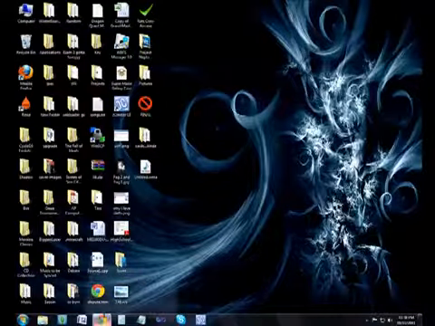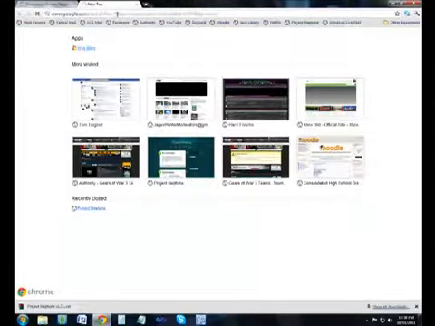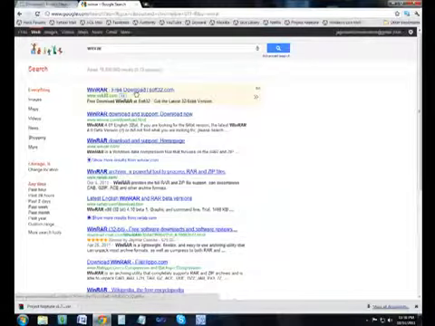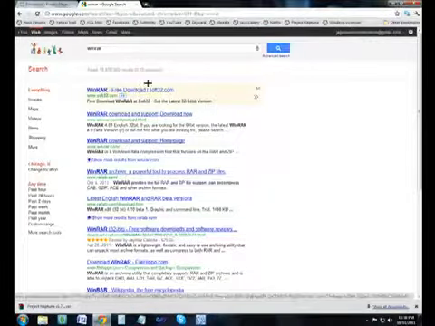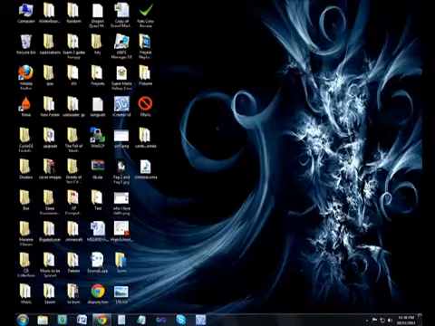Okay, so what's going to happen is you're going to find your file in a .rar file, and for this you're going to need to have WinRAR. I'm not going to go into that for the tutorial, but if you go to Google and type in WinRAR, you'll be able to find a free download at the first link, which is safe and allows you to use RAR files. RAR files are just a more compressed version of zip files, so I would suggest getting that even just besides Project Neptune.